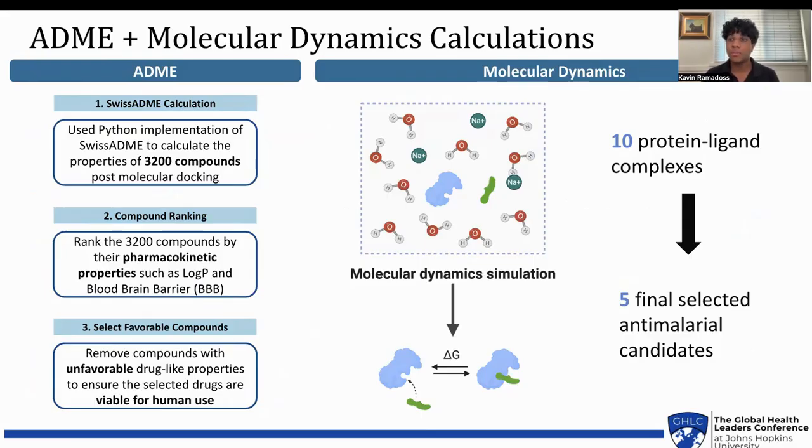And these are a set of properties to determine whether a drug can actually become viable for human use. Through these steps, I was able to take the 3,200 drugs and evaluate them for their drug-like properties, also called pharmacokinetic properties, and was able to select 10 final drugs.